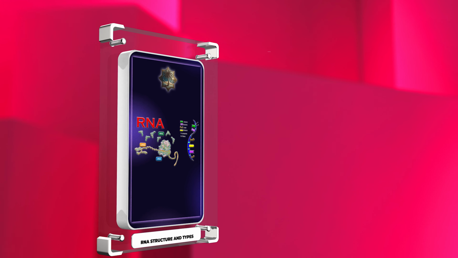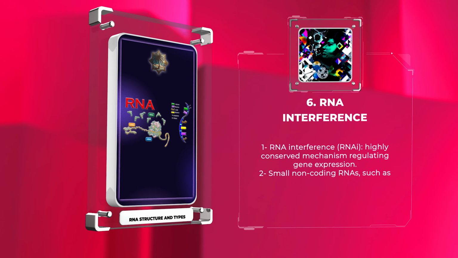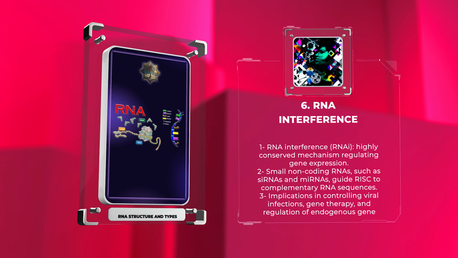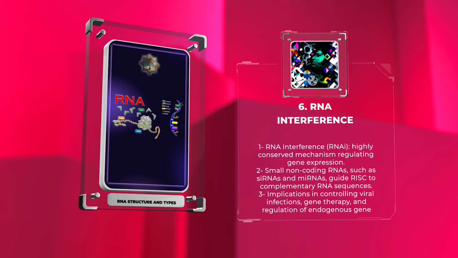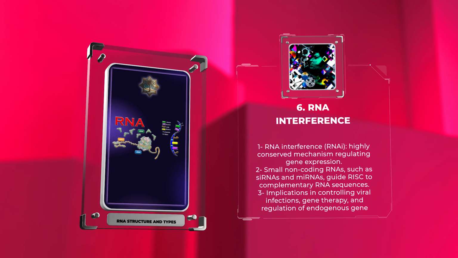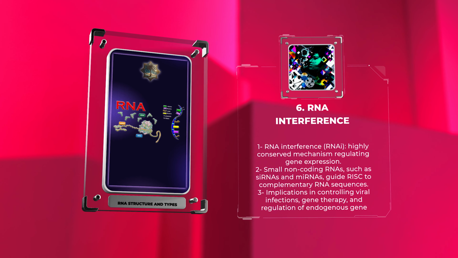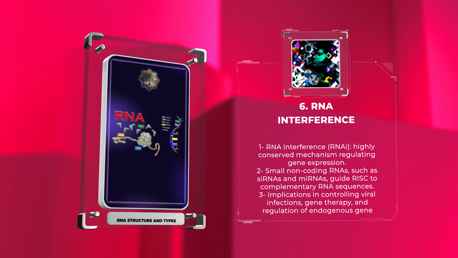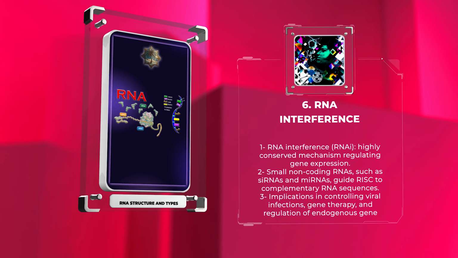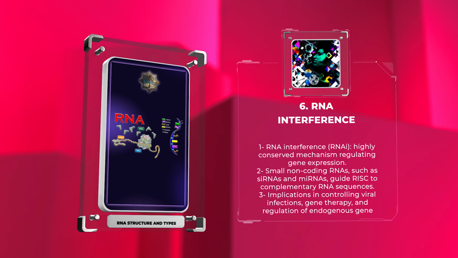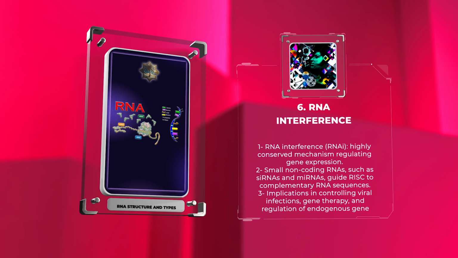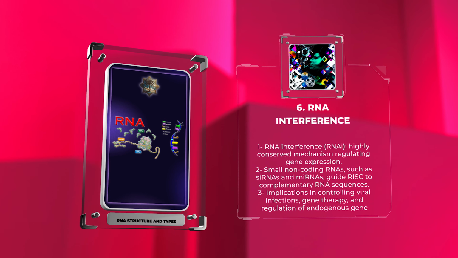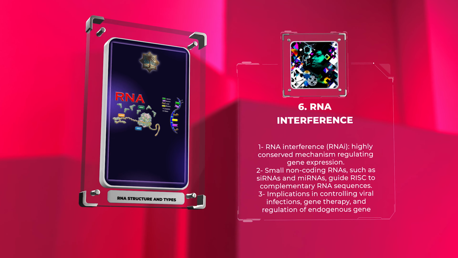RNA interference, or RNAi, is a highly conserved mechanism that regulates gene expression by specifically degrading targeted RNA molecules. Central to this process are small non-coding RNAs, such as small interfering RNAs, siRNAs, and microRNAs, miRNAs, which guide the RNA-induced silencing complex, RISC, to complementary RNA sequences. RNAi has significant implications in controlling viral infections, gene therapy, and the regulation of endogenous gene expression.